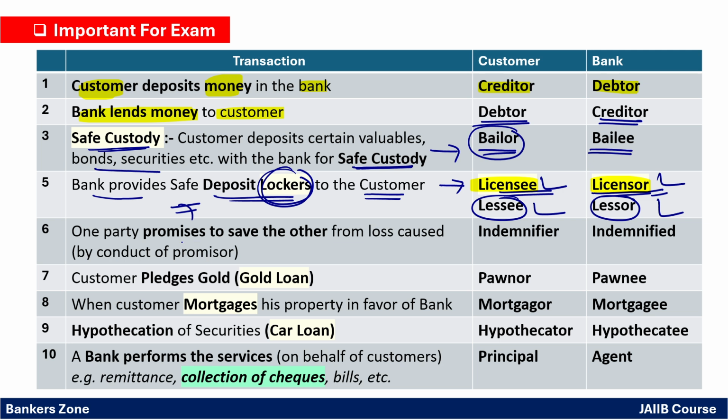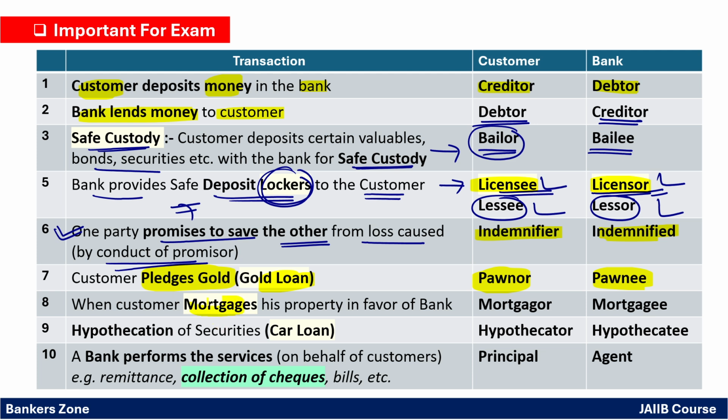Now one party promises to save another party from the loss caused due to the misconduct of the promisor, that is indemnity. So if there are any losses in the future, to recover those losses we take an indemnity bond, which keeps the bank safer. So the bank becomes the indemnified and the customer becomes the indemnifier. In case of a gold loan, we take the pledge, a pledge card from the customer. In that case, the customer becomes the pawnor. Pawnor means the owner of the gold, so pawnor, owner, customer. And the bank becomes the pawnee.